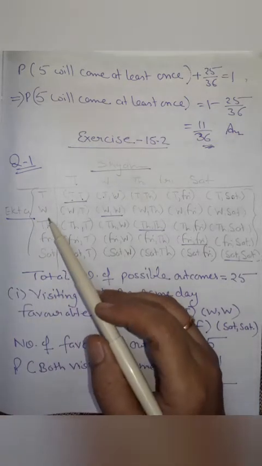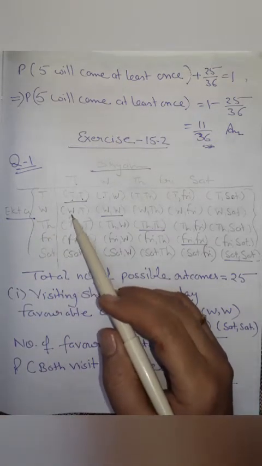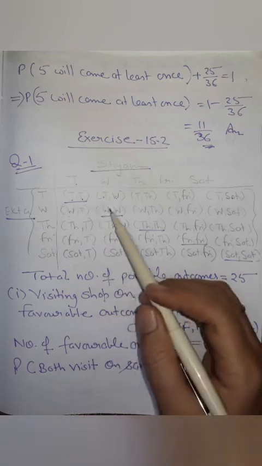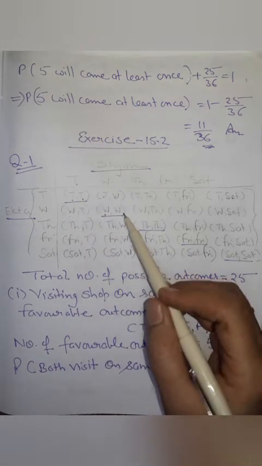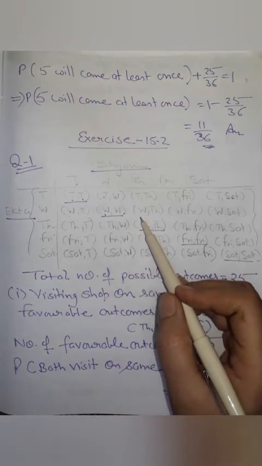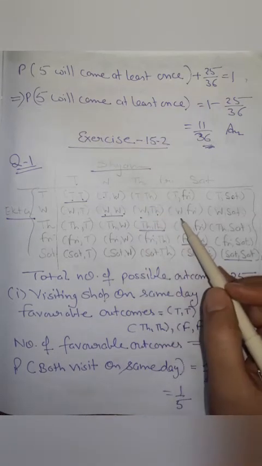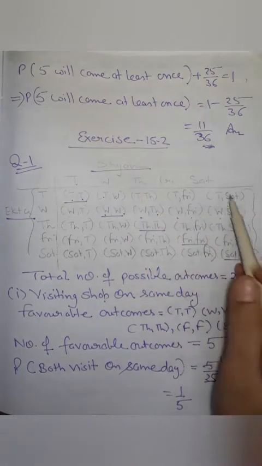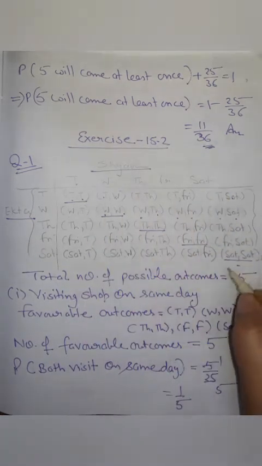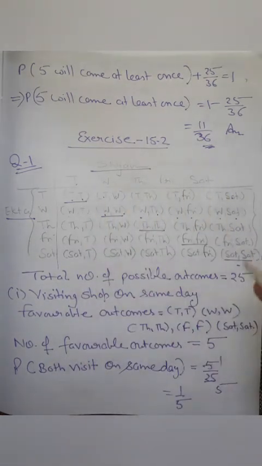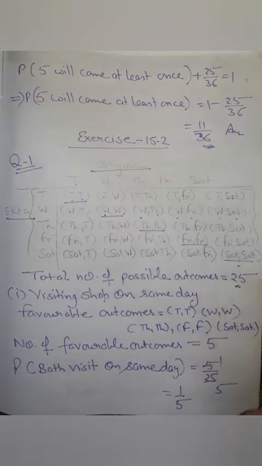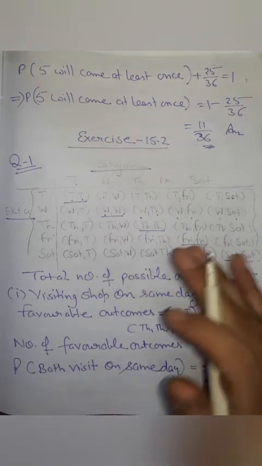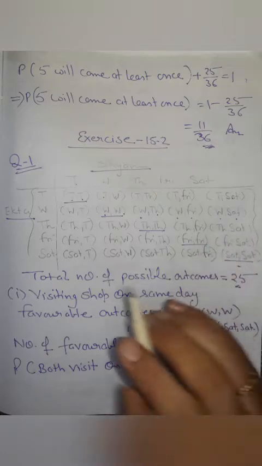Same way, maybe Ekta is visiting on Wednesday, Shyam on Tuesday. Ekta is visiting on Wednesday and Shyam is also visiting on Wednesday. Ekta is visiting on Wednesday and Shyam on Thursday, then Wednesday, Friday, then Wednesday, Saturday. By this, we will get how many cases? 25 cases.